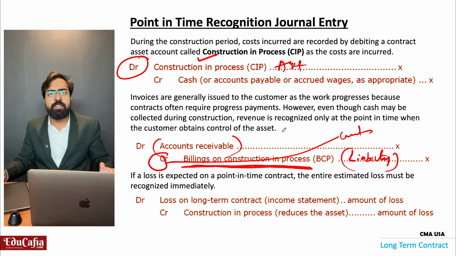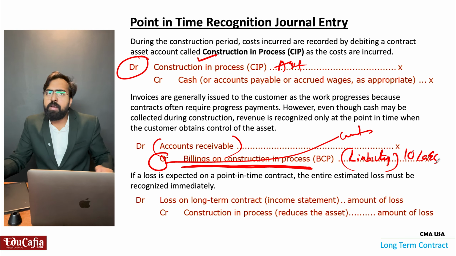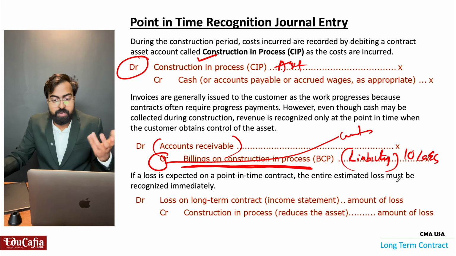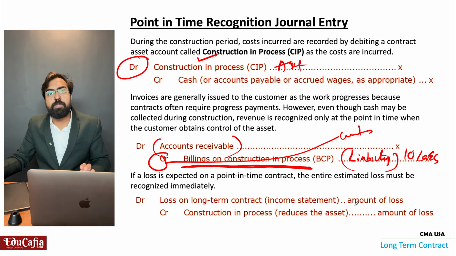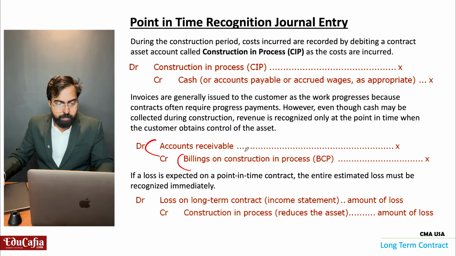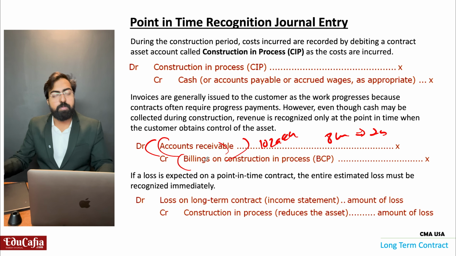That doesn't mean that if in the bill 10 lakhs is there, the customer will pay 10 lakhs. He may pay 10 lakhs, but the customer may be paying only 8 lakhs. That's why against this billing, we are preparing accounts receivable of 10 lakhs. If he pays 8 lakhs, the balance 2 lakhs will be there in the accounts receivable.